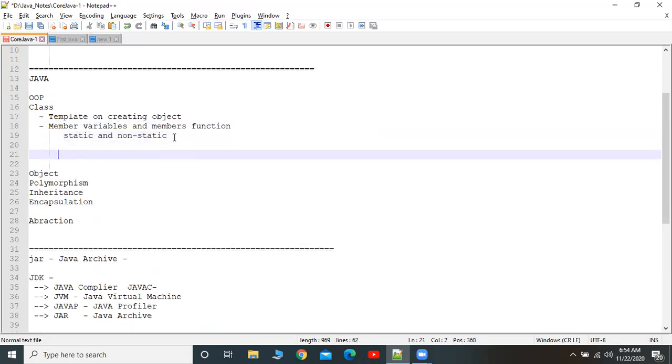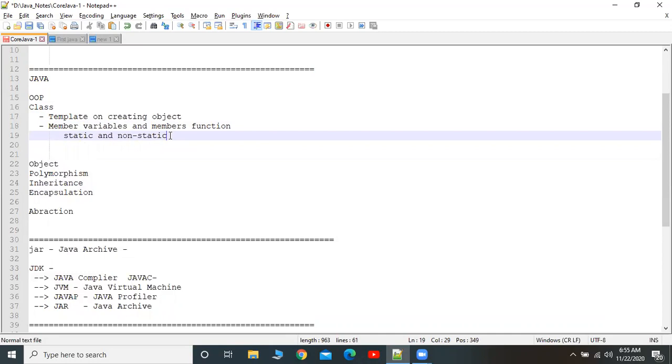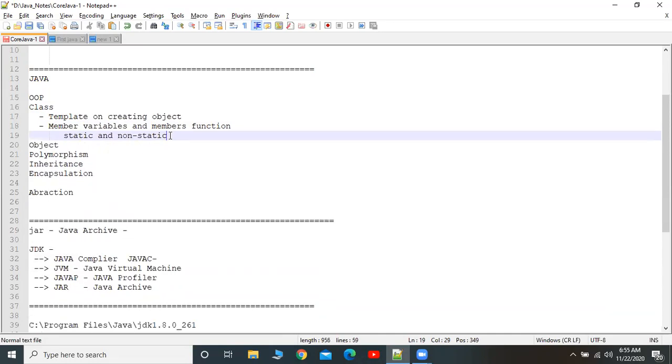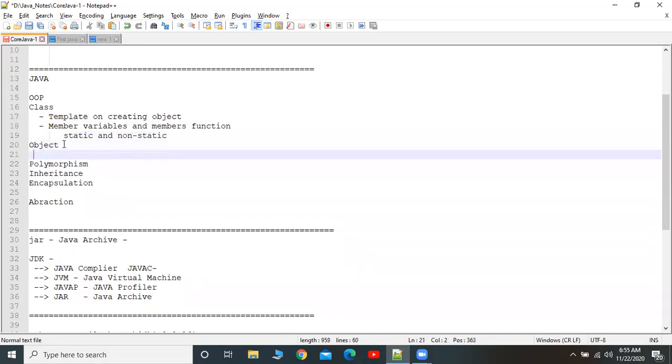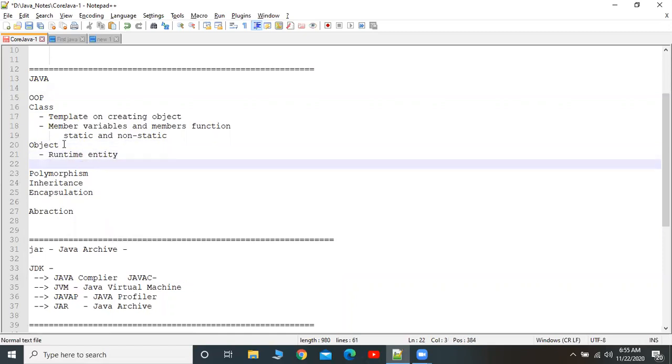Next, what do we mean by object? Object is a runtime entity of a class. Otherwise, we can say it is an instance of a class.